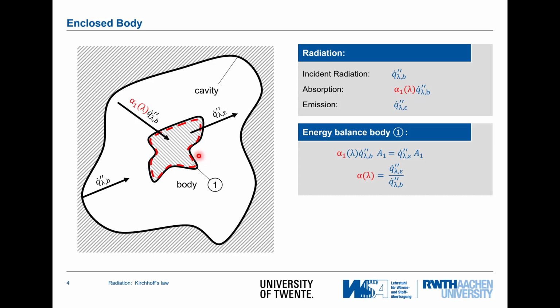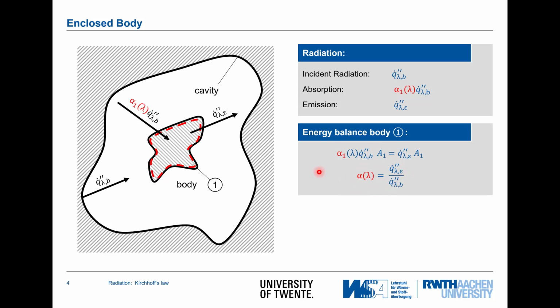Now, if we do an energy balance indicated here by this dotted line, what is changing the inner energy is what's coming in and what's going out. So that's shown here. We have the incoming amount of radiation, that's alpha 1 times the heat flux from the black body times the area of the body or the object. And the outgoing one is that emission heat flux times the area. I can now skip here the area and derive alpha is q dot lambda epsilon divided by q dot lambda black body.